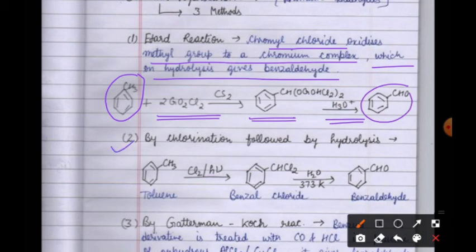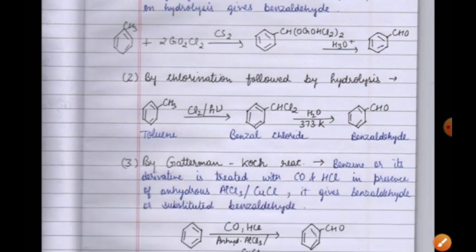Now the second is by chlorination followed by hydrolysis. Again we take toluene and do side chain chlorination, which is done in the presence of UV light. Now what we get is benzal chloride, C6H5CHCl2, and then we do hydrolysis to get benzaldehyde, our final product.